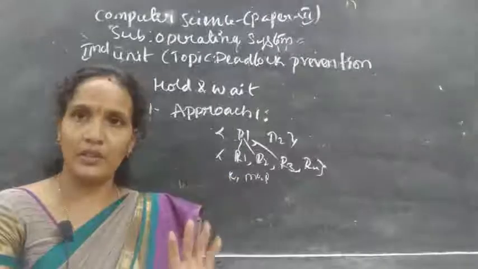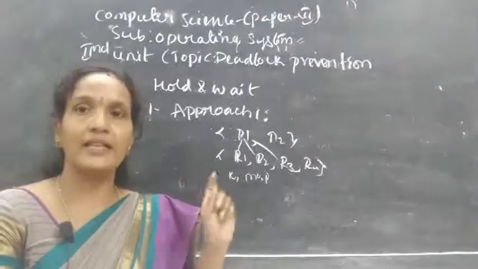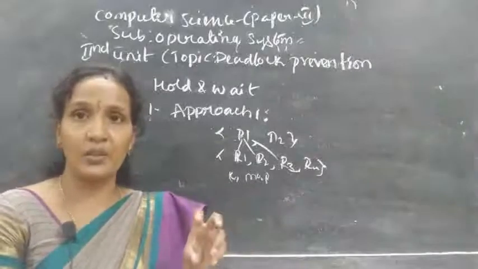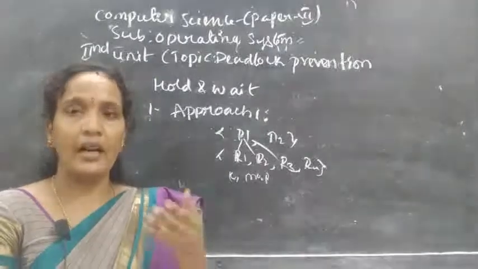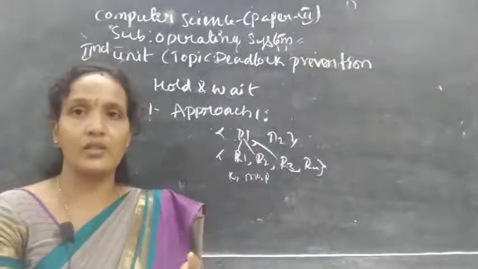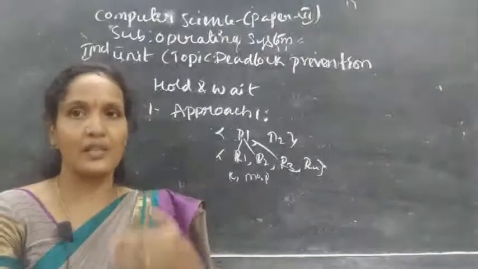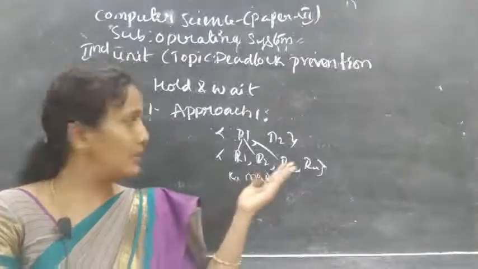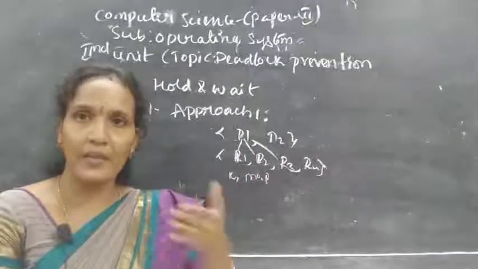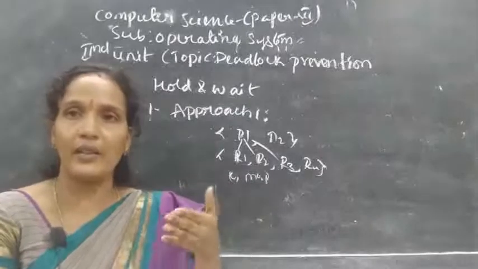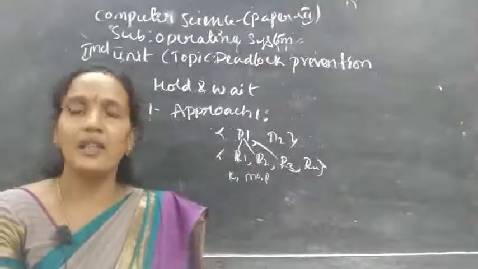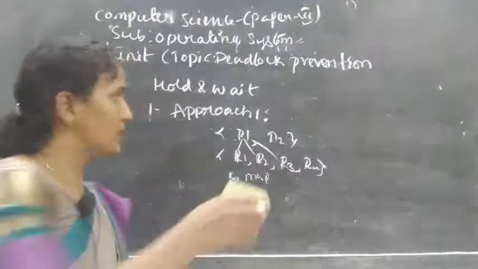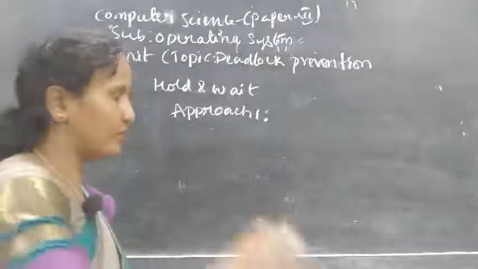It will remove the cycle, but the thing is, it is less efficient. Clear, all of you? And it is not easy to allocate all the resources, and it is not easy to predict the resources which processes are requesting at the start. It is less efficient because the devices stay in an idle state for a longer time. Okay, now come to the second approach. Approach 2.